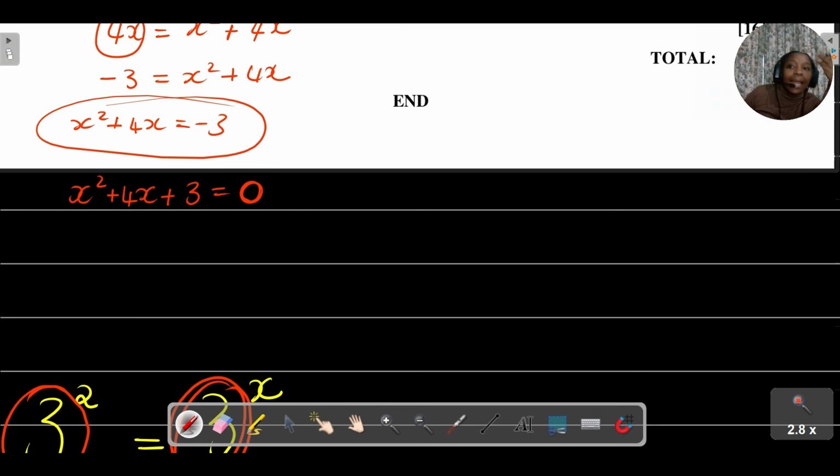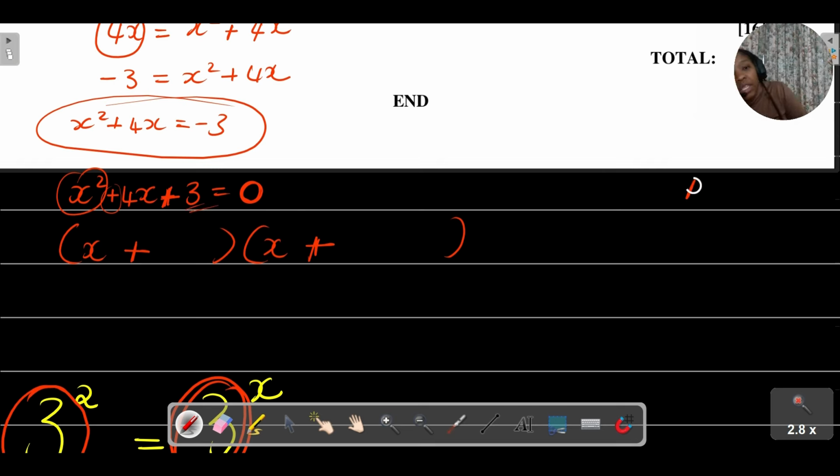What am I seeing here? Now, again, factorizing our trinomials. Same thing here. Open up two brackets. I want to get an x squared, so I'm going to say x and an x. The last sign is a positive. So if your last sign is a positive, then the signs that you must put in your brackets should be either a negative and a negative or a positive and a positive. In this case, the signs we're going to put are a positive and a positive, because you can see that the middle sign is a positive. Everything is a positive. Then from here, what are the factors of 3? It's 1 and 3.